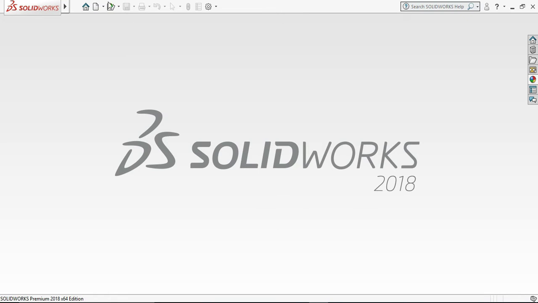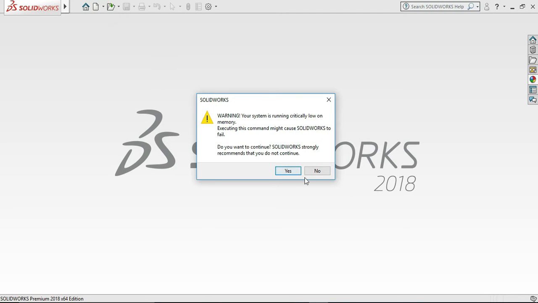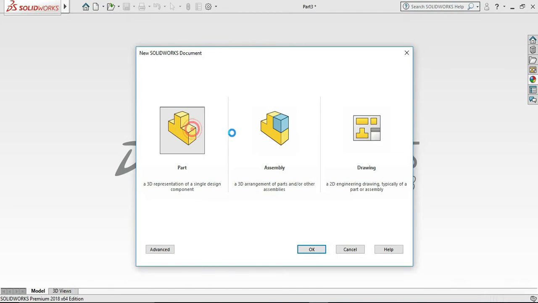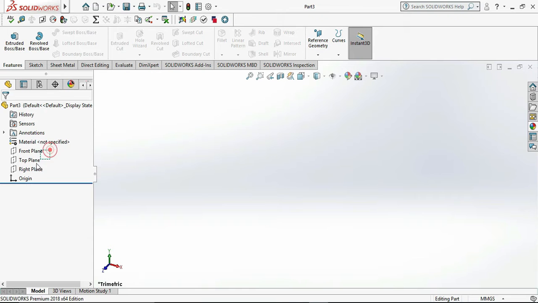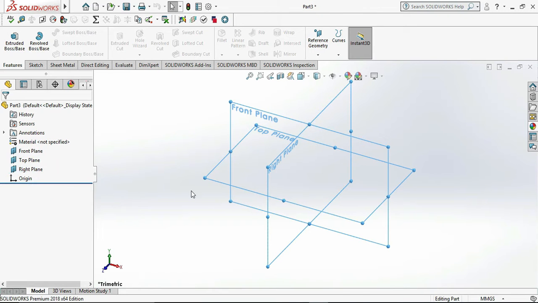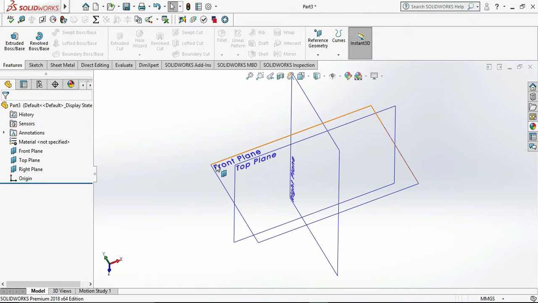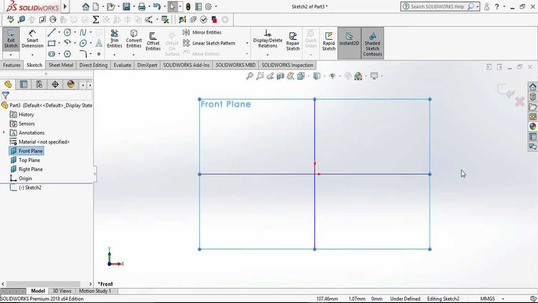So today we are drawing a simple practice object. So let's start. Firstly go to the new and go to the part. Select all the planes and click on show. Select the front plane and click on sketch.